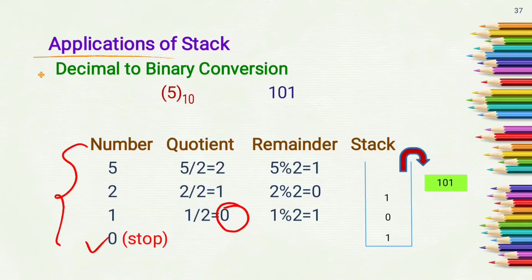Now pop the numbers from the stack. First we get this 1, then this 0 and this 1, which equals 101. So the binary conversion of 5 is 101.